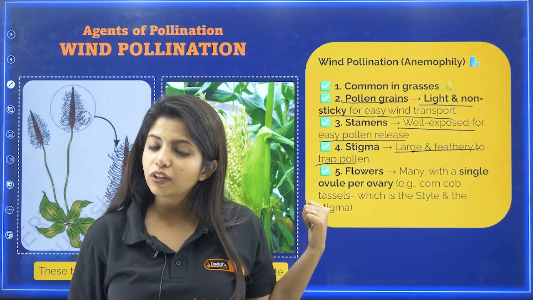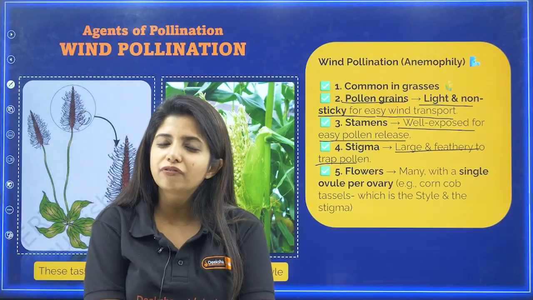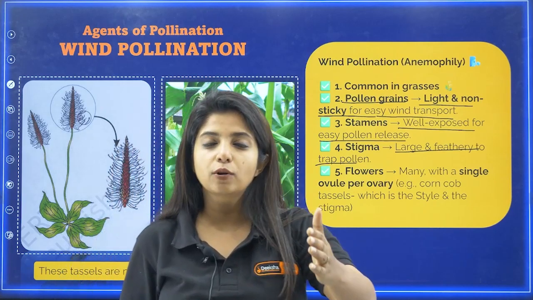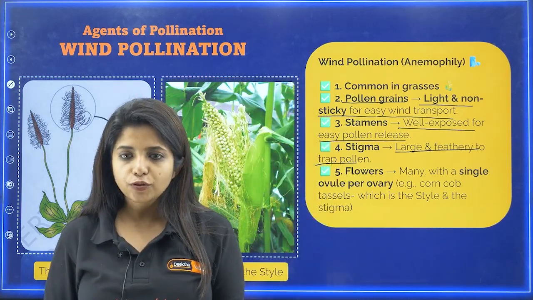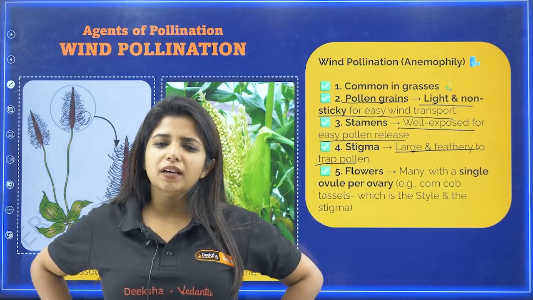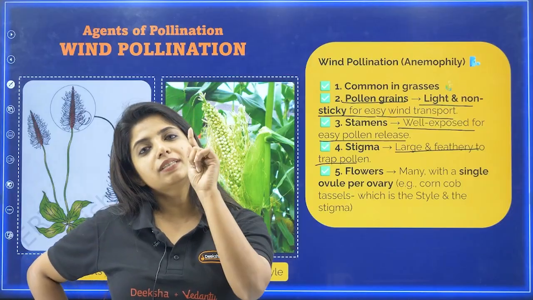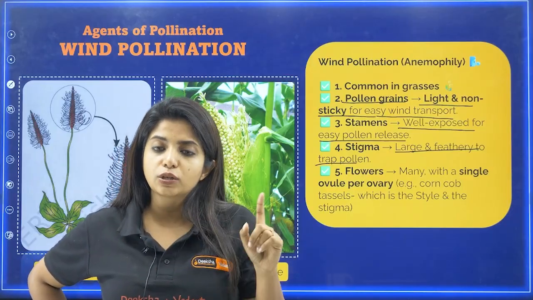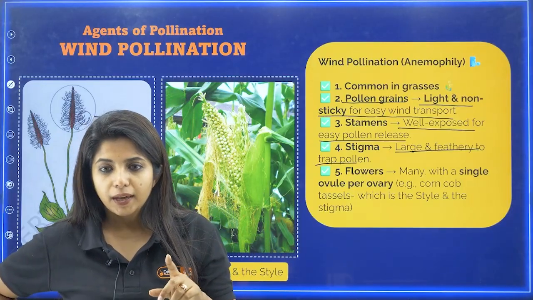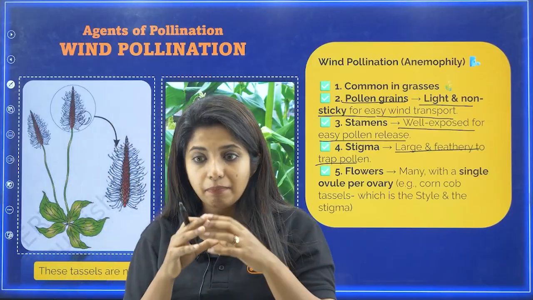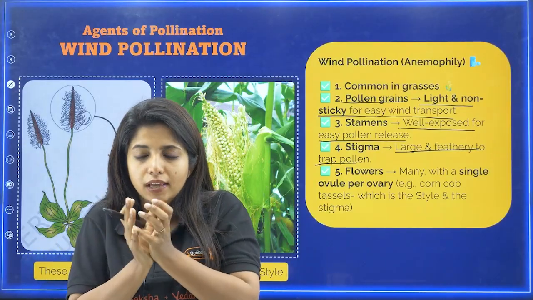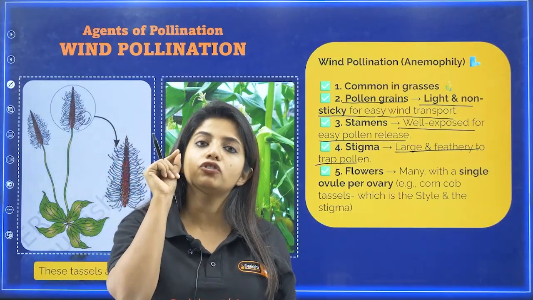And what about the flowers? Flowers, my dear children, since wind pollination, if you compare with biotic agents, is not very popular, as you know, there will be only a single ovule per ovary in wind pollinated plants. There can be many flowers that come together, but each of them would have just a single ovule.